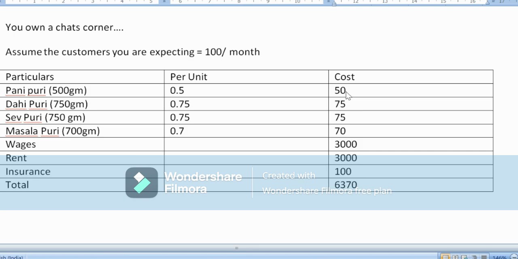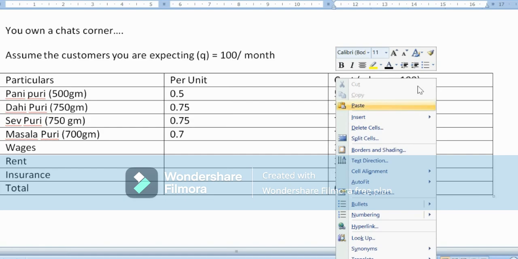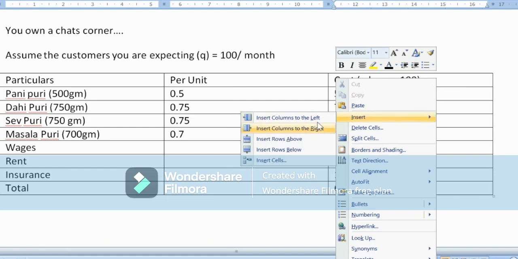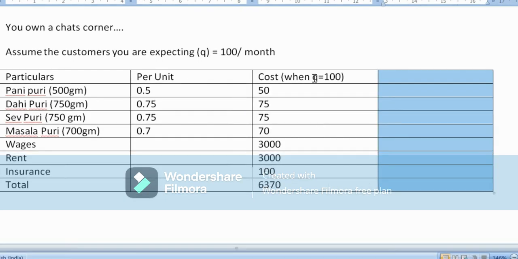So when we know the expenses, we're also supposed to know what exactly is the revenue that I'm generating, right? So let's assume per head, whoever is coming in, the queue being 100, the per head expenditure that they are incurring is 100 rupees. So let's assume 100 into 100, so the revenue being 10,000, right? 100 into 100 in simple terms is going to give us 10,000.